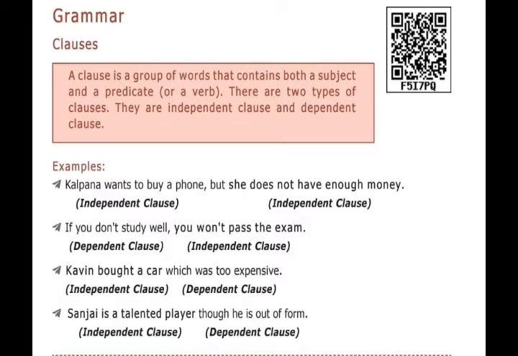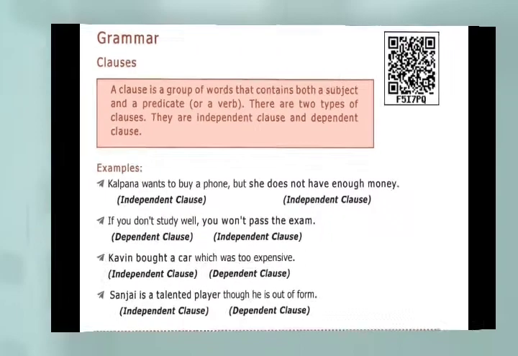See the last one: Sanjay is a talented player, though he is out of form. Here, "Sanjay is a talented player" has complete meaning, so that is an independent clause. "Though he is out of form" has incomplete meaning, so that is a dependent clause. From this, what do you understand? You can easily understand that a sentence with incomplete meaning is known as a dependent clause, and complete meaning is an independent clause.